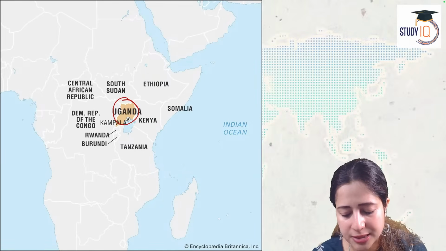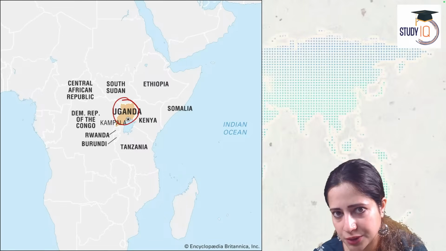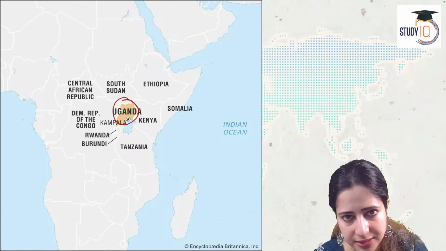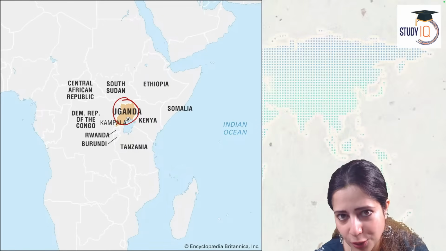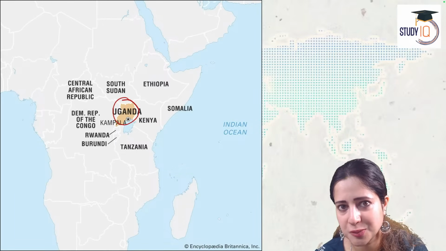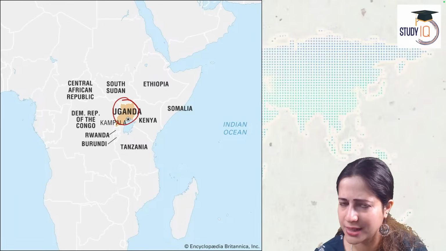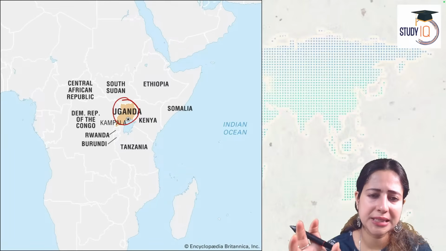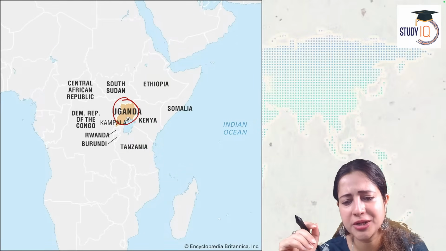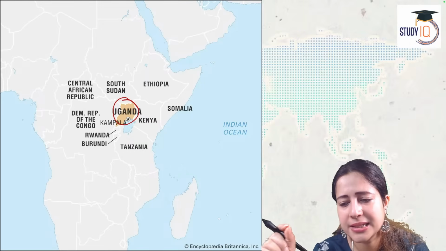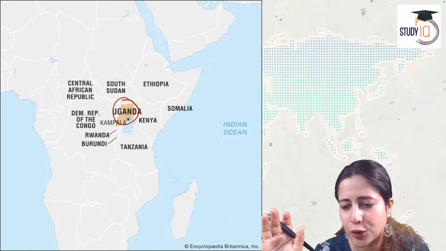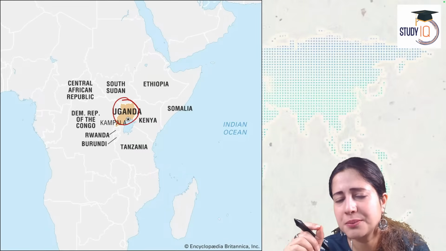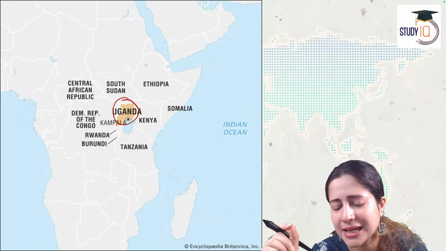It shares its boundary with many other countries like South Sudan, with its major civil war, Tanzania, Kenya, DRC, Rwanda. All these countries are heavily characterized by ethnic conflict and civil war. And in between is Uganda with its capital Kampala. What is happening in Uganda? Please understand, there is no civil war in Uganda, but there is major political violence happening.